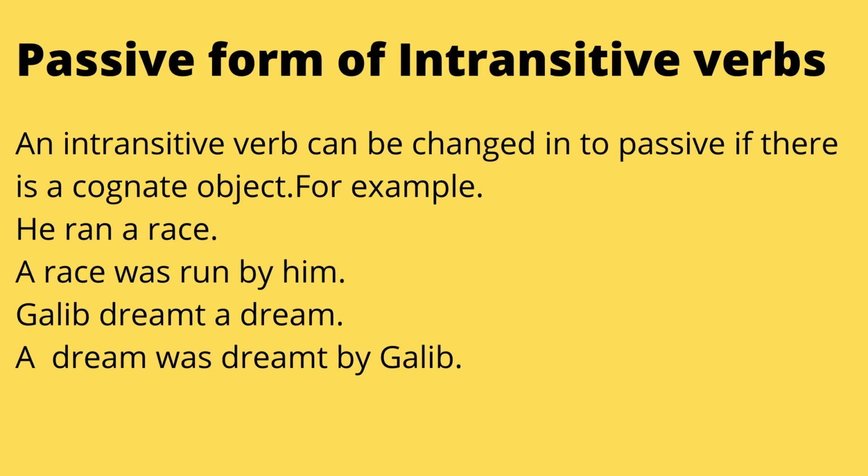Then passive form of intransitive verb. An intransitive verb can be changed into passive form if there is a cognate object. Basically, cognate object means a direct object. For example, he ran a race. So the passive form is a race was run by him. Then Ghalib dreamed a dream. A dream was dreamed by Ghalib.